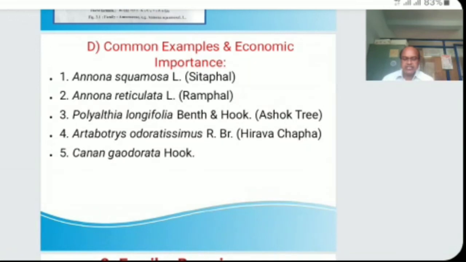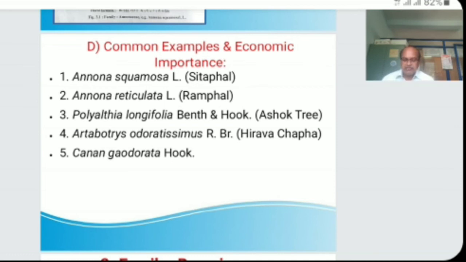Fruit sap contains more than 20% natural sugar. The leaves are used as insecticides. Resin is obtained from the stem and roots. The roots are purgative. So these are some economic importance of Annona squamosa.